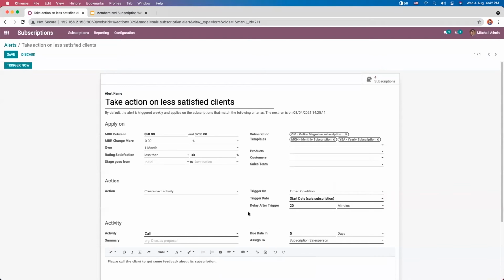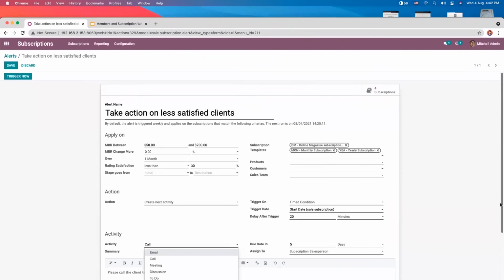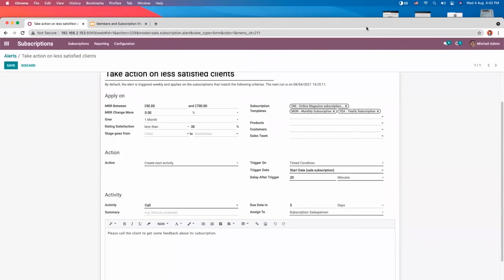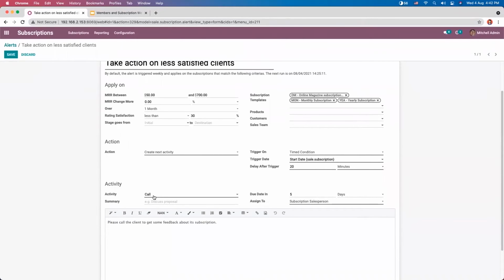And after providing these details, you can set the activity that needs to be scheduled. So here, if you're planning a call, you can add the activity here. Then you can set the due date of this activity. For example, this will be due in 3 days. You can add that.